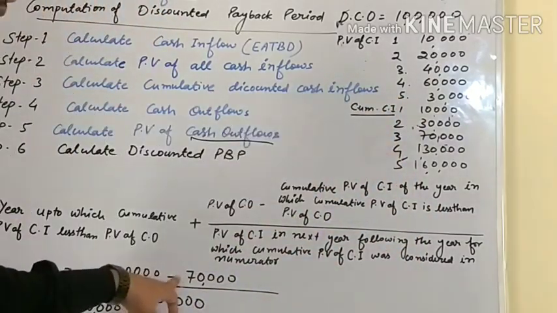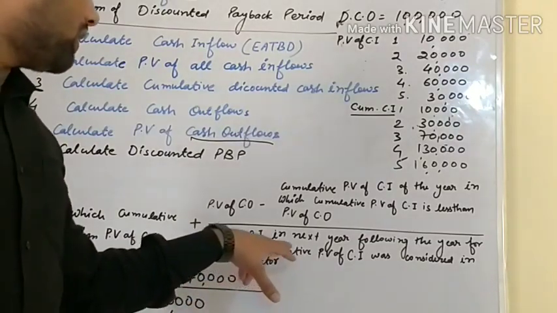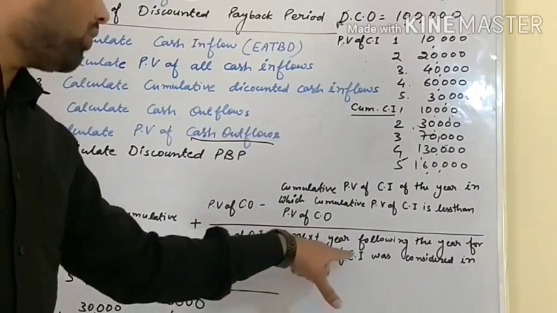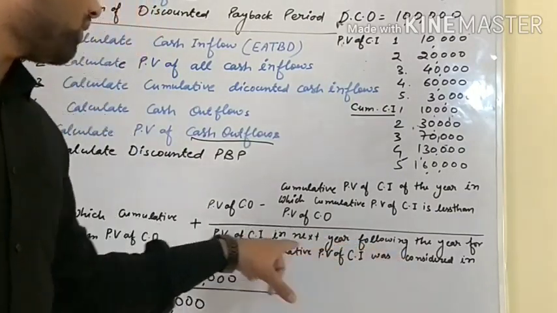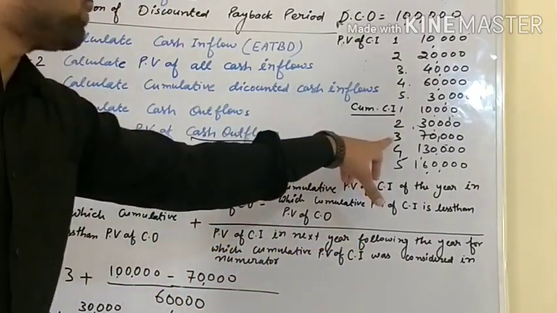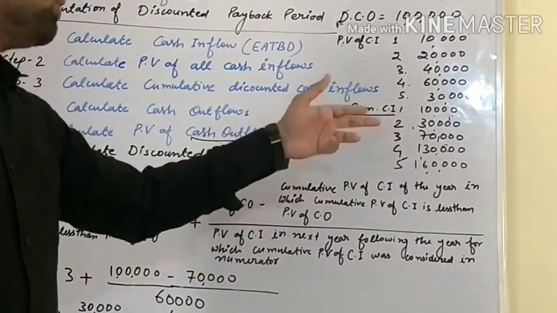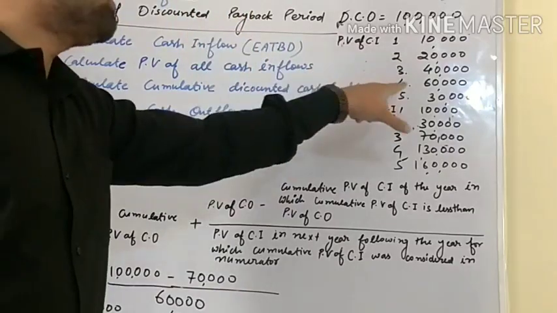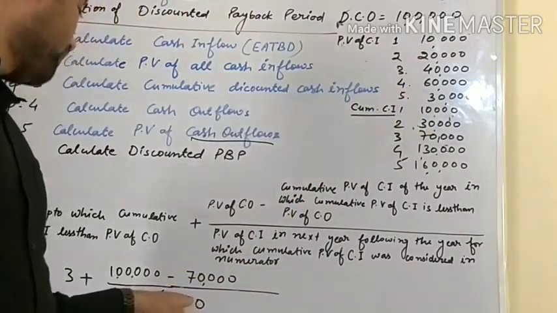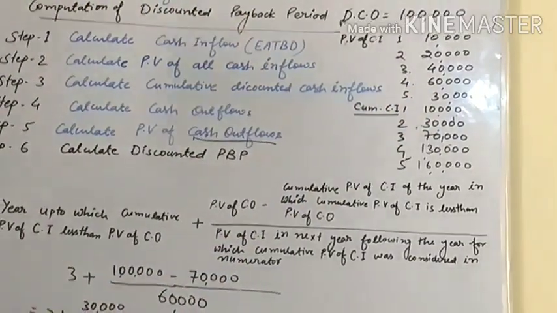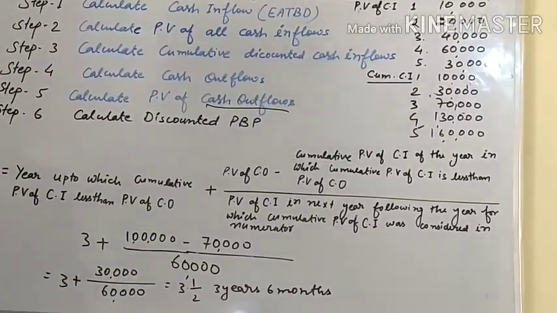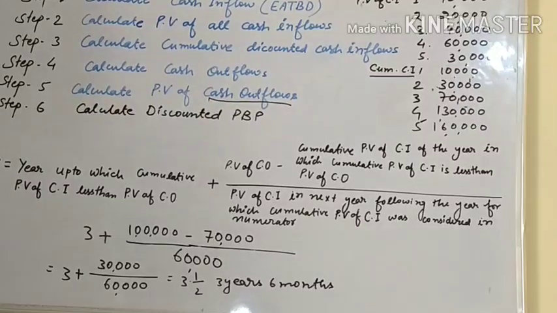Then PV of cash inflow in the next year following the year for which cumulative PV of cash inflow was considered. We have considered 70,000, that was in third year, so we take next year PV of cash inflow, that is 60,000. Okay, you will calculate and you will find out the payback period is 3 whole 1/2 years or 3 years 6 months.